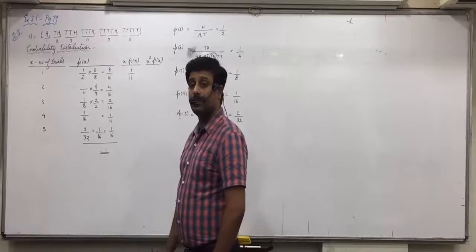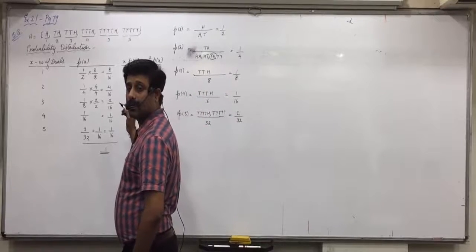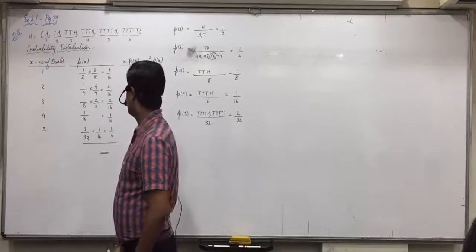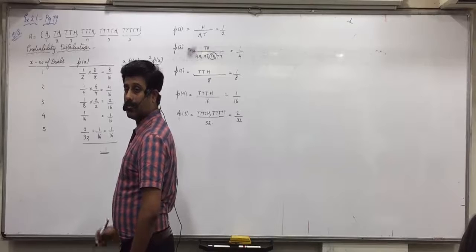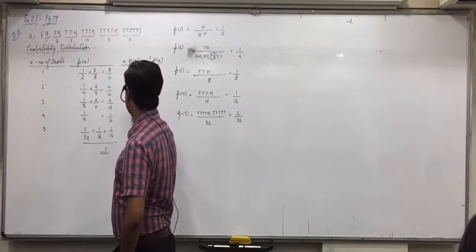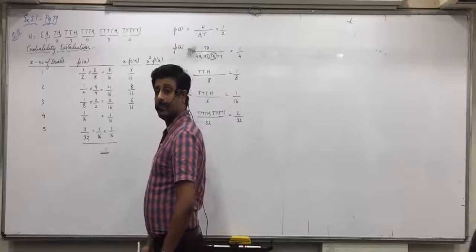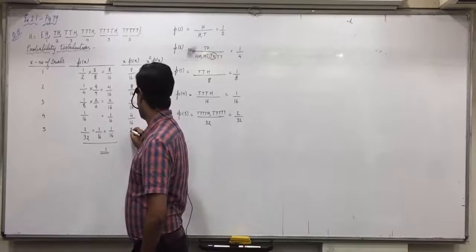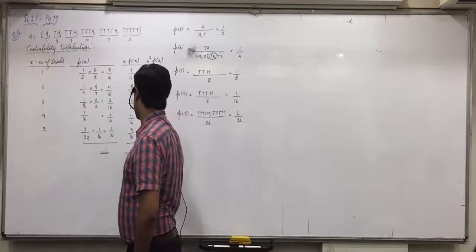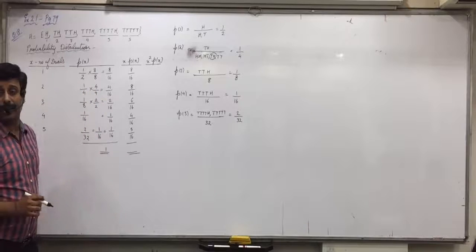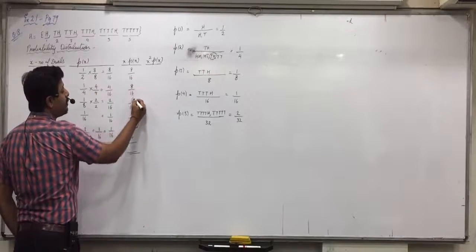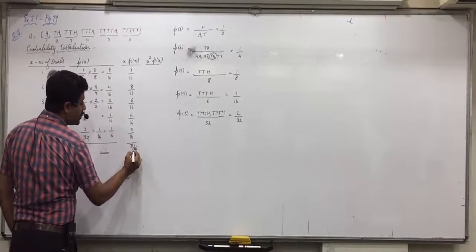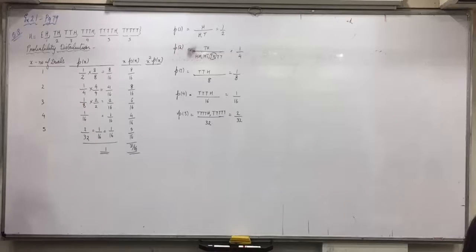Then 2 into 4 is 8, so 8 by 16. Three into 2 by 16, 6 by 16. 4 into 1 by 16, 4 by 16. 5 into 1 by 16, 5 by 16. Now only numerators are to be added. 8 plus 8, 16 plus 6, 22 plus 4, 26 plus 5, 31 by 16. Did everyone understand this? Yes, sir.